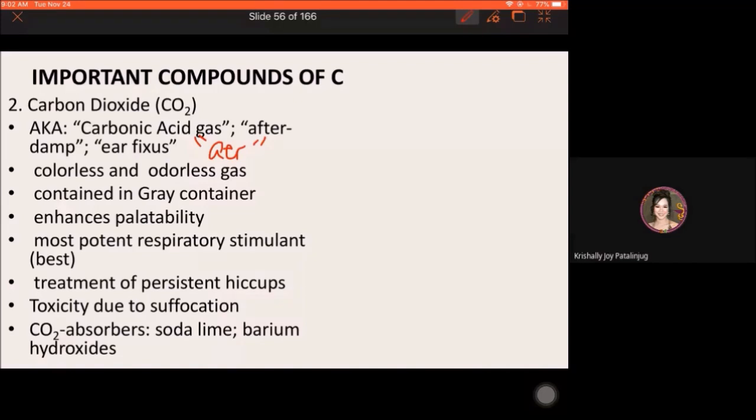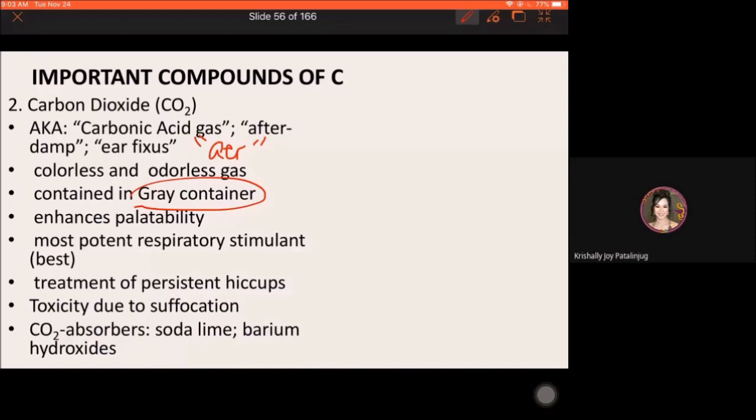Sa hospital or sa industrial setting, kani nga gas, syempre nana sila mga any kind of gas, nana sila container. Okay, specific cylinder kung asa gina-contain ang mga gases. Well, in the case of carbon dioxide in the industrial setting, it is commonly contained in a gray-colored cylinder. Okay, protocol na gina siya always, nga basta container ng carbon dioxide, color gray. Naka-color coding gina always ang mga cylinders ng gases.